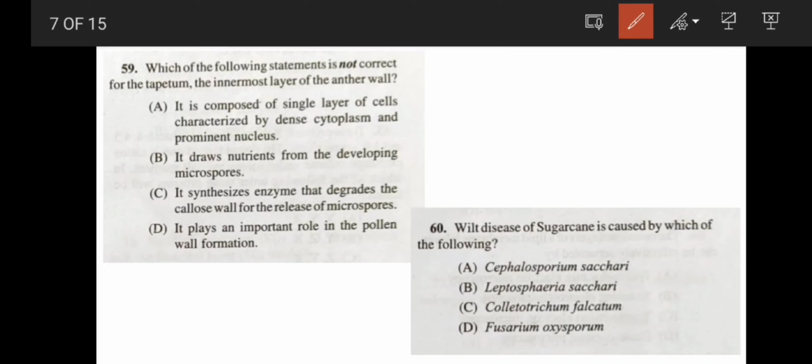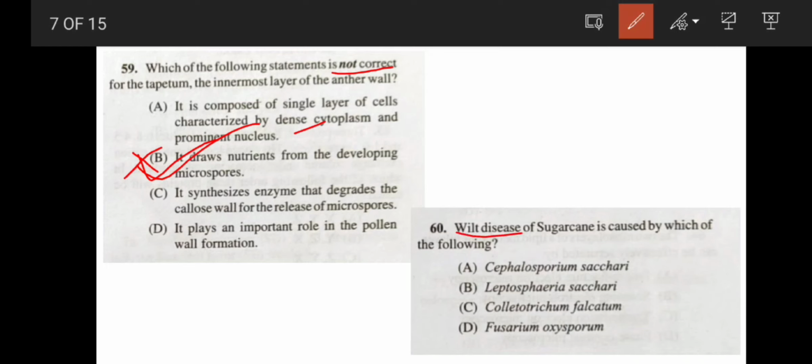Next question: which of the following statements is not correct for the tapetum? It is composed of a single layer of cells characterized by dense cytoplasm and prominent nucleus. Yes, it is correct. Next, it draws nutrients from the developing microspore. It is not correct, because the tapetum does not draw nutrients from the developing microspore. Rather, it provides nutrients to the microspore. So your correct answer is option B.